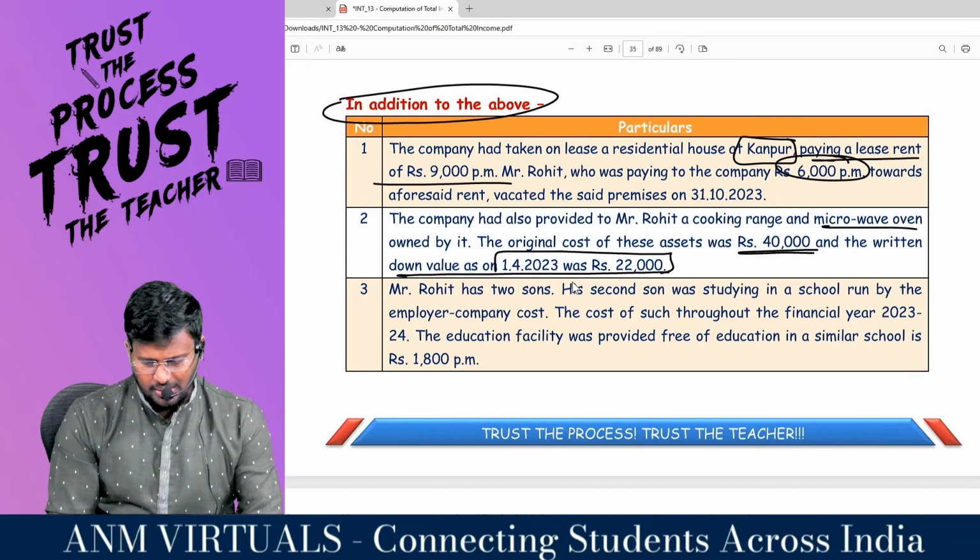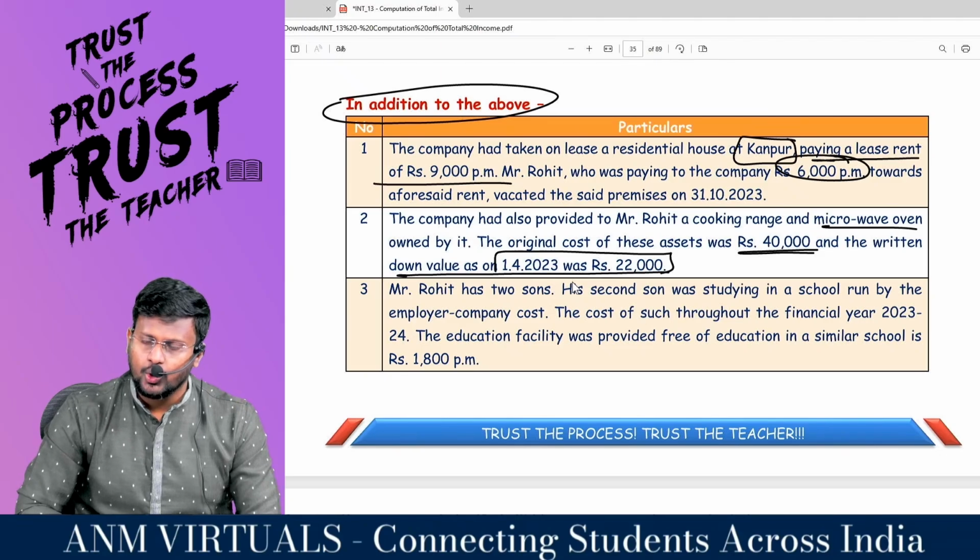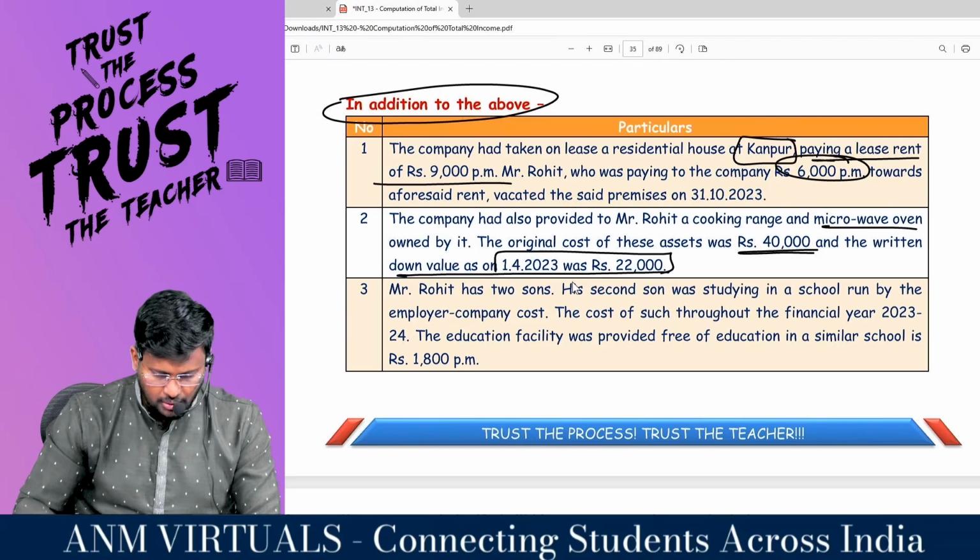My dear lovable students, sir, this can be taken as either part of rent-free accommodation or as usage of the asset. Both provisions will give the same answer.